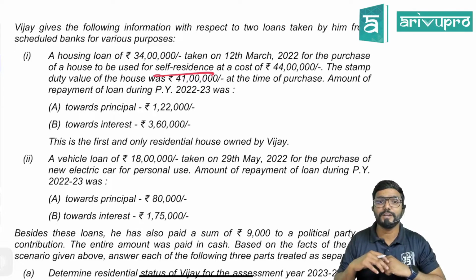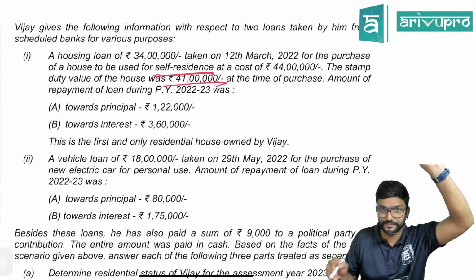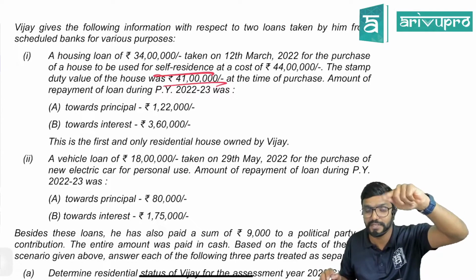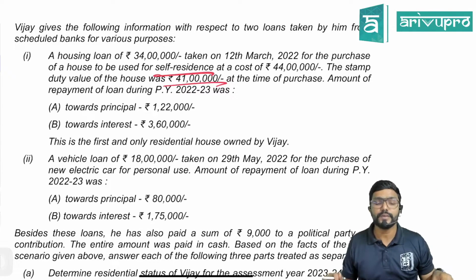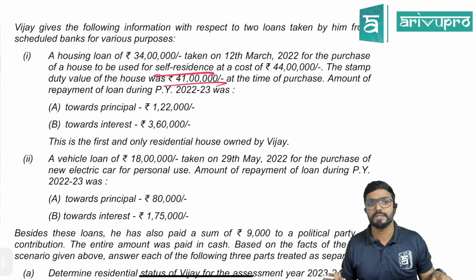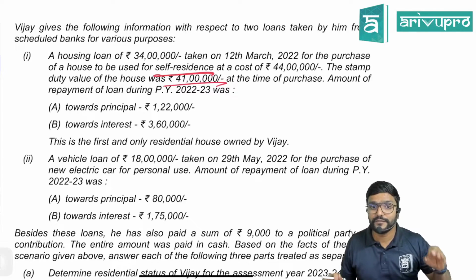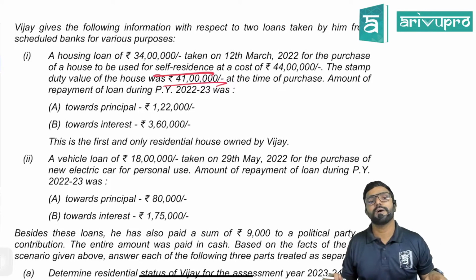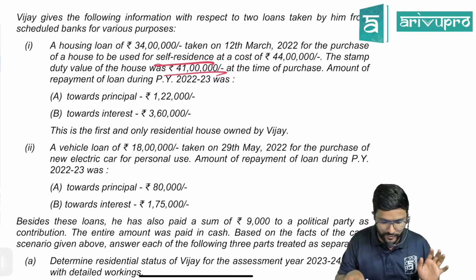The stamp duty value of the house is 41 lakh. This is important, because to claim one deduction for interest, this limit is there. At the time of purchase, the amount of repayment of loan during the previous year 22-23 was towards principal 1,22,000, towards interest 3,60,000. This is the first and only residence house owned by Vijay.